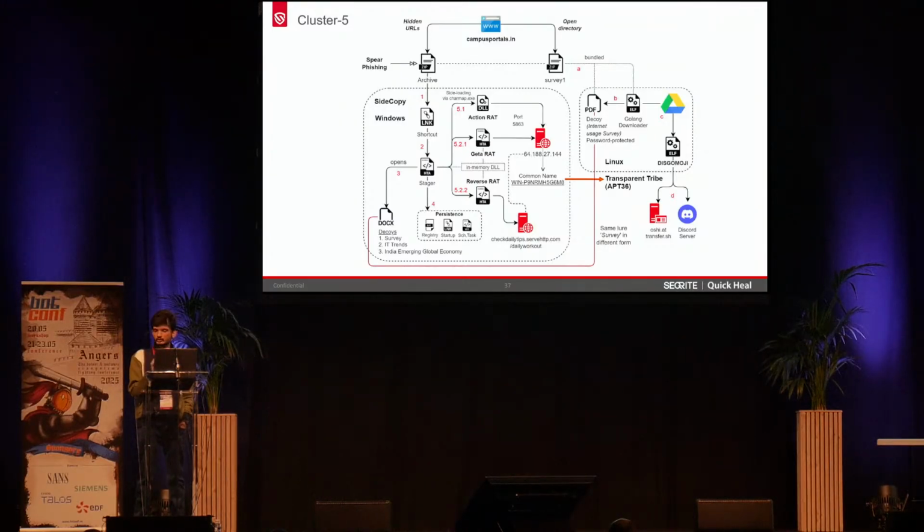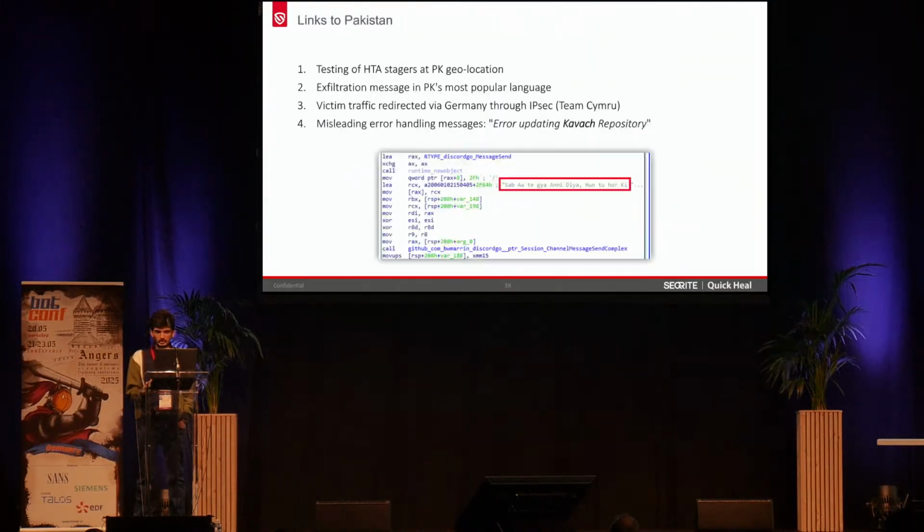And since both these infection chains are targeting the same entities, what we observed is that it was not targeting the usual government entities, but it was targeting using lures related to various research assignments and so on. So the same decoy documents were observed in both these infection chains.